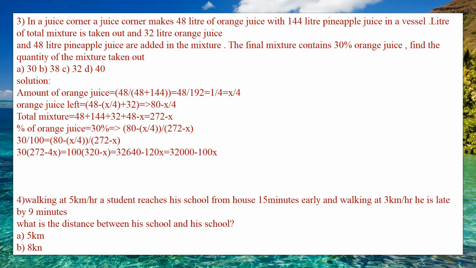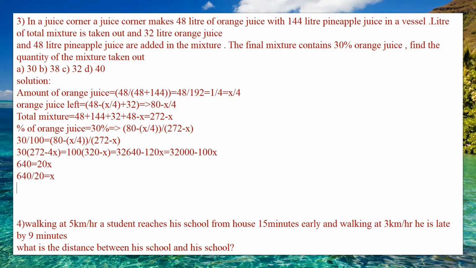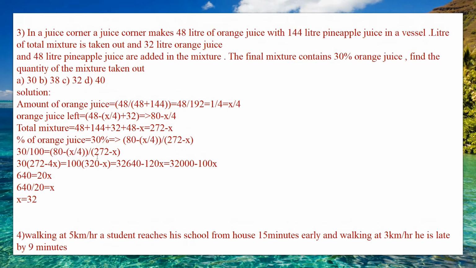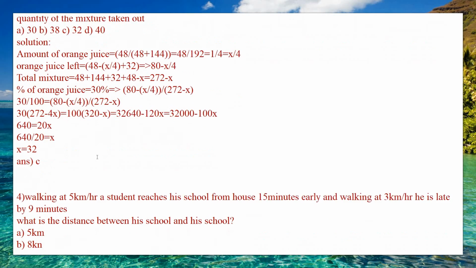Upon simplification, you will get 640 is equal to 20x. So 640 divided by 20 is equal to x. Zero and zero cancel, 2 3s are 6, 2 2s are 4, so x is equal to 32 is the answer for this question. So that is option C, 32.